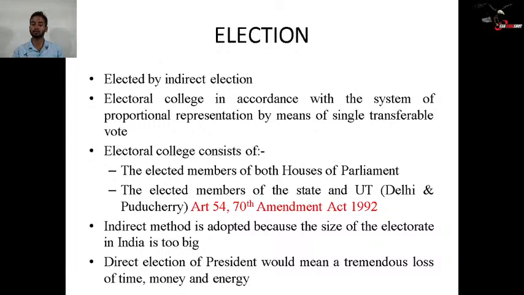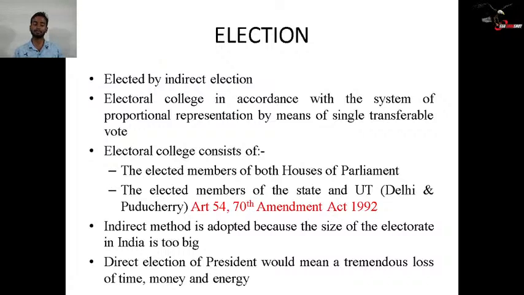Direct election of the president would mean a tremendous loss of time, money and energy. So now, ladies and gentlemen, you understood the meaning of having an indirect election for the President of India. There is no direct election because it would be a loss of time, money and energy. Okay. Why is the Indian constitutional system not willing to bear this loss of time, money and energy?